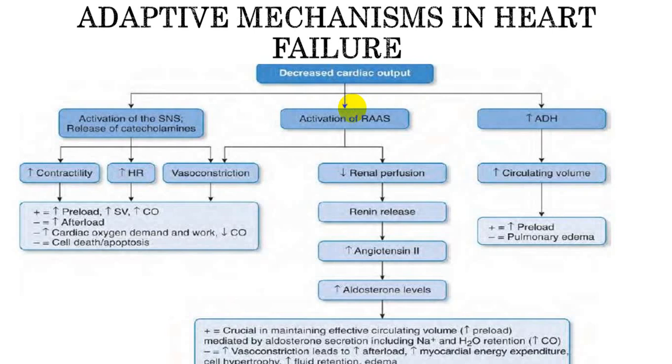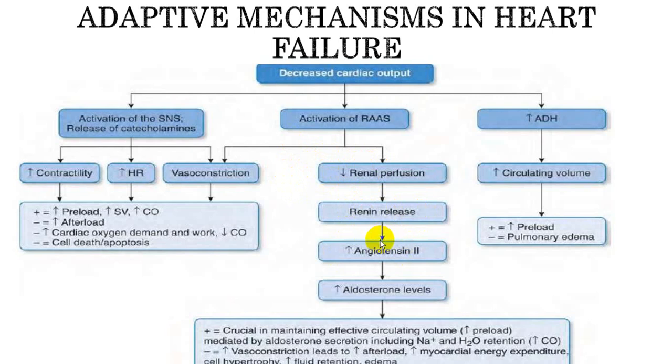Because of RAS system activation, angiotensin 2 will produce peripheral vasoconstriction and try to increase your blood pressure. As well as, angiotensin 2 also causes renal vasoconstriction, where there is further reduction in renal perfusion, and renin is released,